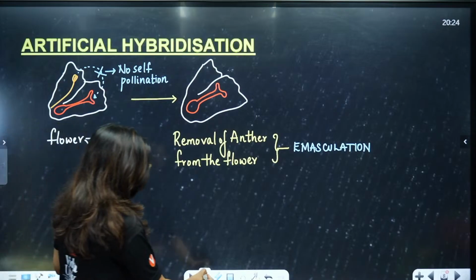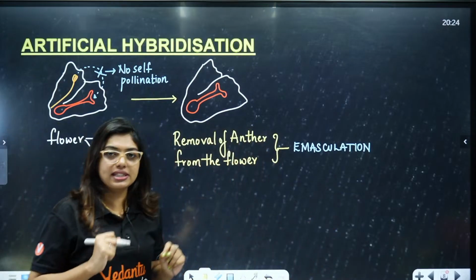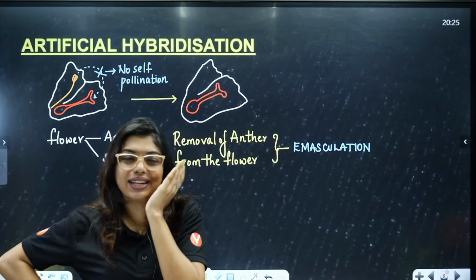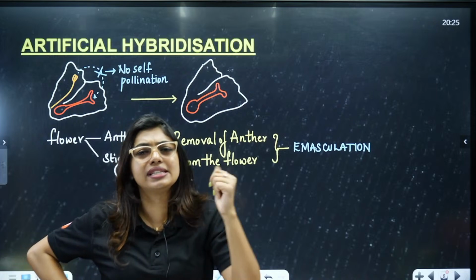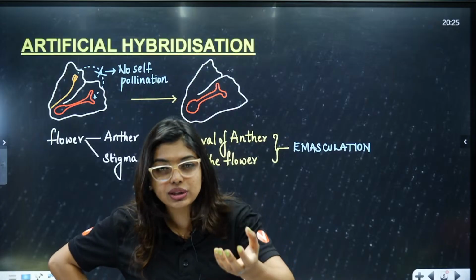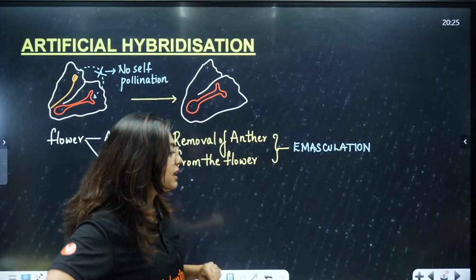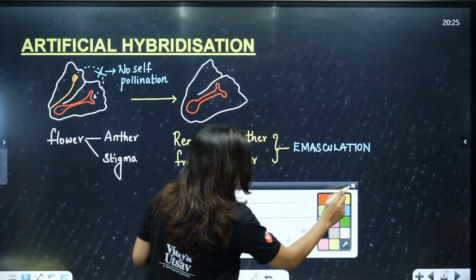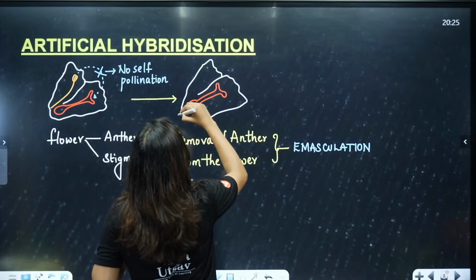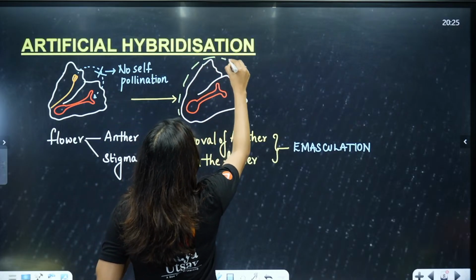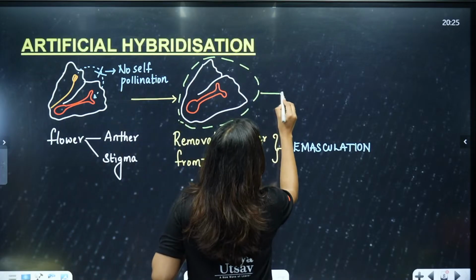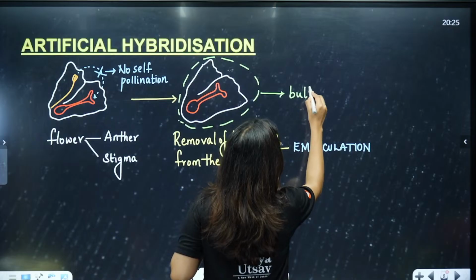Now, look here, students. After this process, don't you think there will be other roadside people also looking at the stigma and saying, oh, I want to dust my pollen on this? There will be many random pollen grains waiting to come and dust on the stigma. Do you think the farmer will allow that? No. The farmer will say, I am not going to allow this, so I am going to cover this emasculated flower with the help of a butter paper.